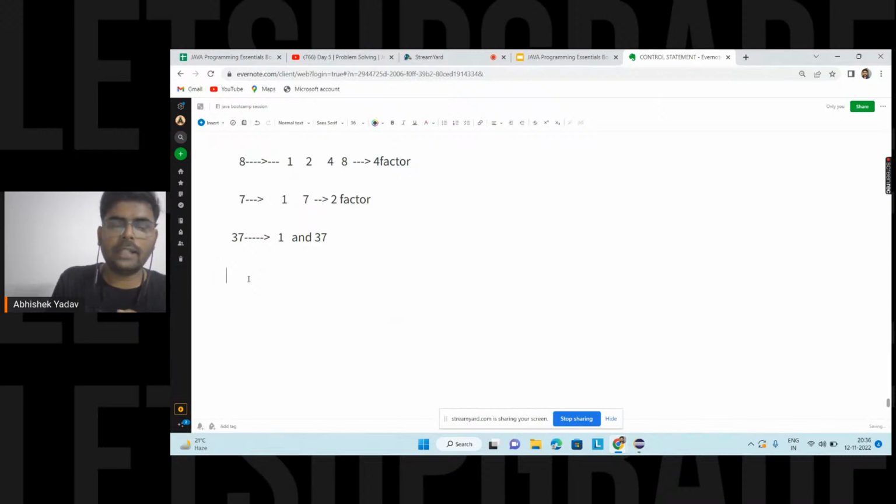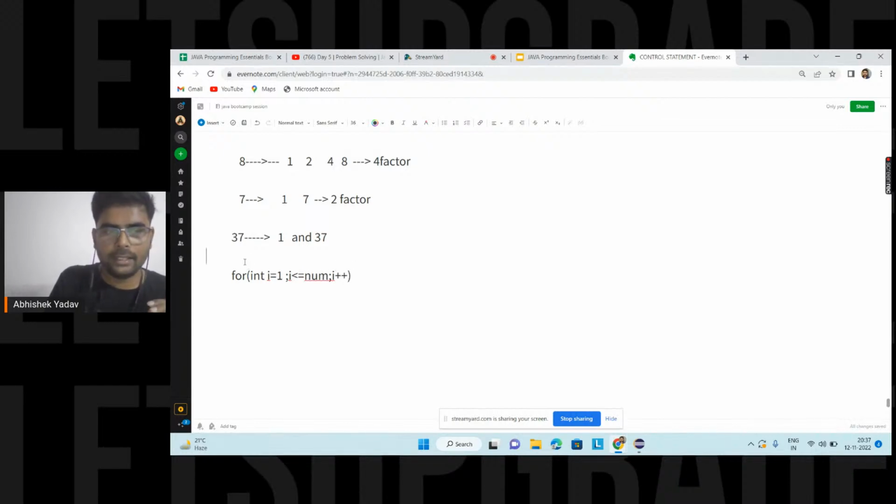So let's see now. You are saying, hey, in order to calculate the number of factors, what do I have to do? I have to start from 1 and go up to the number for which I have to find whether it is prime, right? So here you are saying, hey, I will use a for loop, and inside the for loop, my starting point is 1, because 1 can be a factor of a number, and i is less than or equal to that number for which I have to calculate the factors, and after that i plus plus.